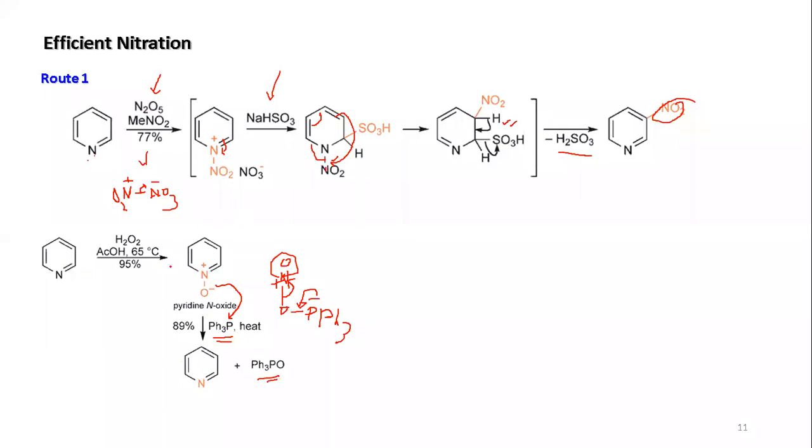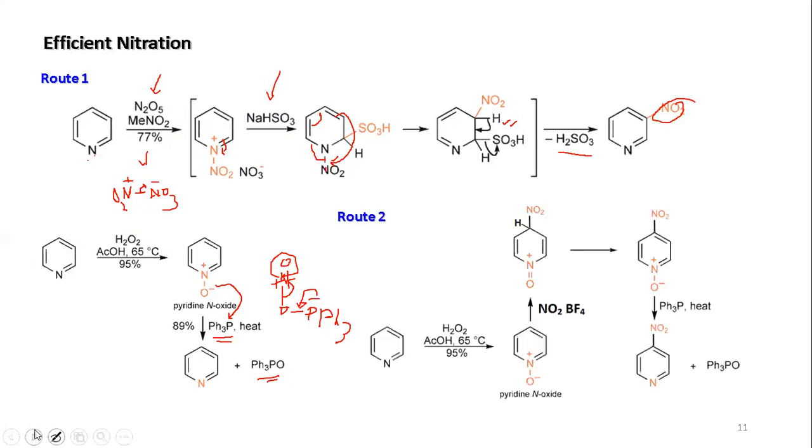Now this route you can utilize for the nitration. In this case, you will not be able to do the nitration at the beta position, rather you will be able to do the nitration at the gamma position. So let us look at how it happens. First you are treating the pyridine with H2O2, which is generating the pyridine N-oxide. Then you are using the nitrating reagent, NO2BF4.